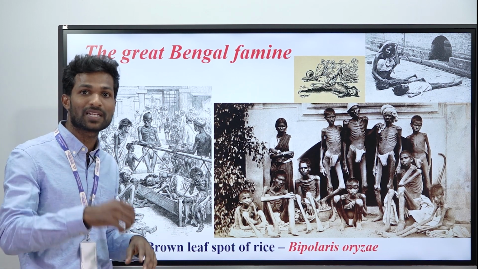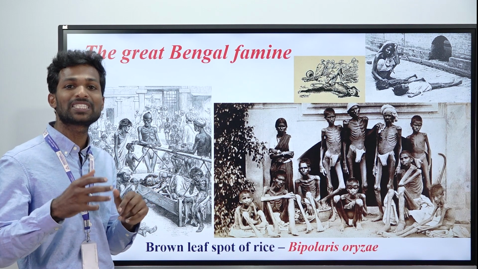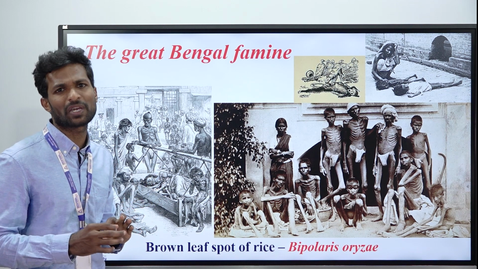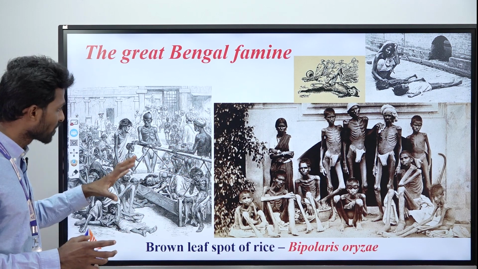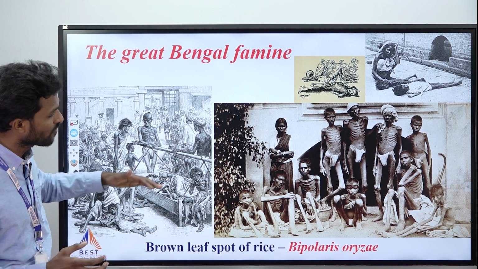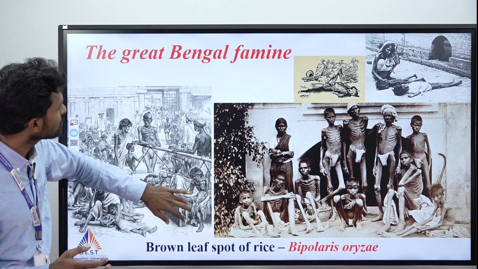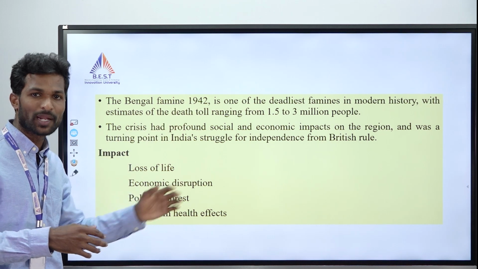That's why we need to study plant diseases, to have an idea of how diseases spread, for the efficient management of plant diseases, so that we can protect people from such devastating epidemics. As I told you about the Bengal famine, almost 3 million people died.